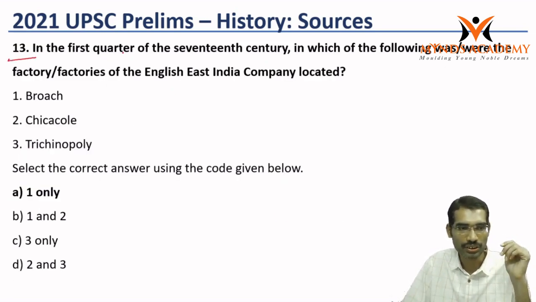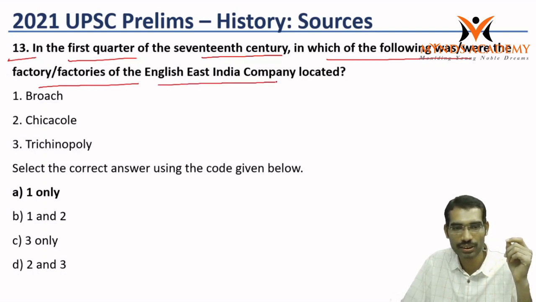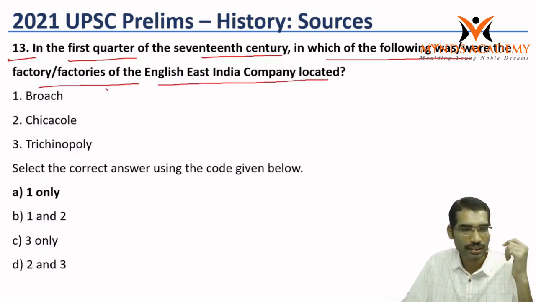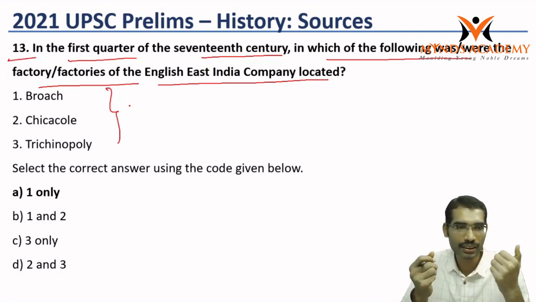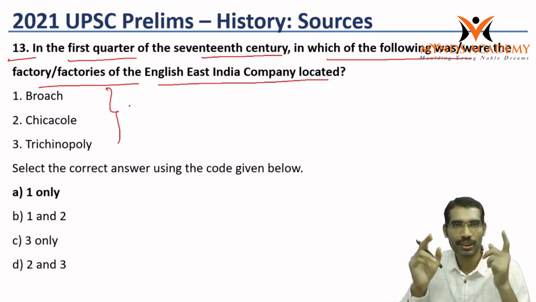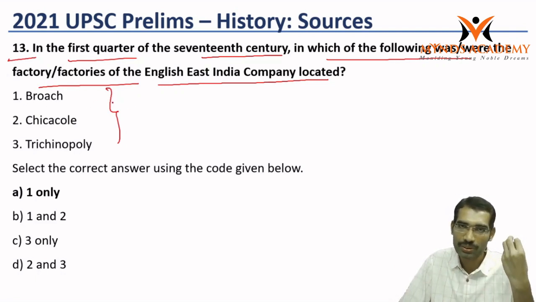Now 13th question. In the first quarter of the 17th century, in which of the following was or were the factory or factories of the English East India Company located? This is a very difficult question, because in the basic books we will not find these terms at all. In Bipin Chandra also we will not find the factories. So this becomes very difficult even to take a guess.